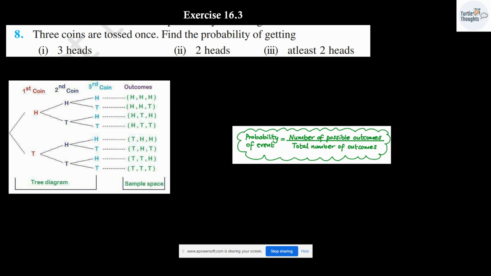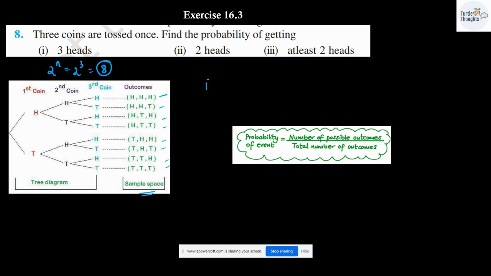First, let me start by writing the sample space for the three coins. When they are tossed, the sample space is going to be 2 power n, here 2 power 3, which is going to be equal to 8. When three coins are tossed, the sample space is going to be 8. The possible outcomes have been given over here. These are the possible outcomes, which is also known as the sample space.